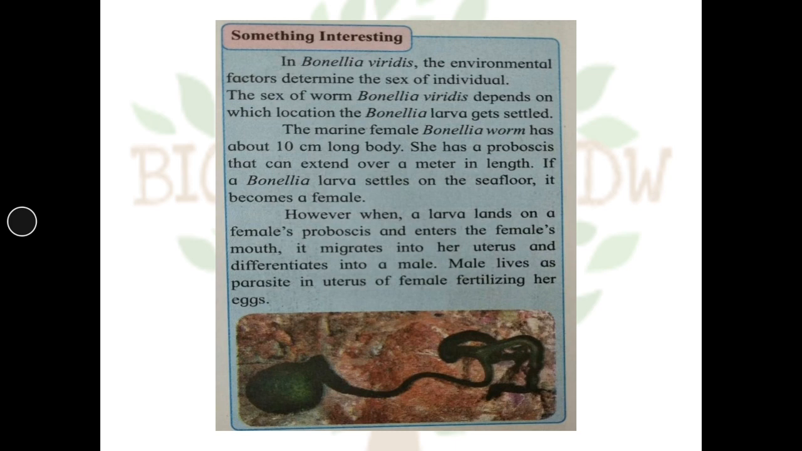If a Bonellia larva settles on the sea floor, at the bottom of the sea, it becomes a female. However, when a larva lands on a female's proboscis and enters the female's mouth, it migrates into her uterus and differentiates into a male individual. The male lives as a parasite in the uterus of the female, fertilizing her eggs. So this is something interesting in the case of Bonellia viridis.